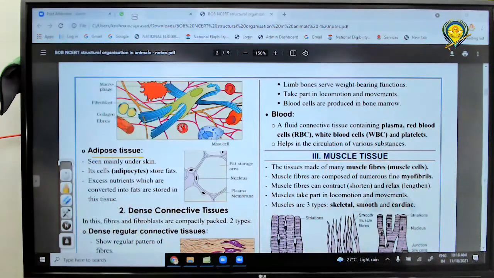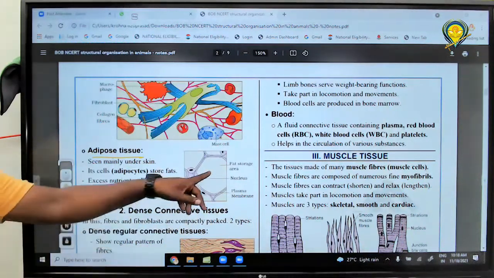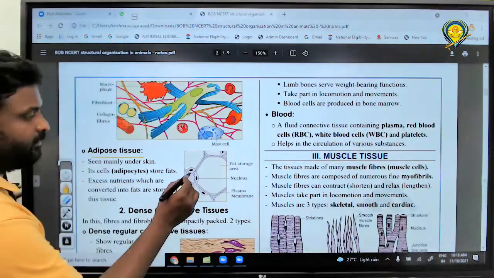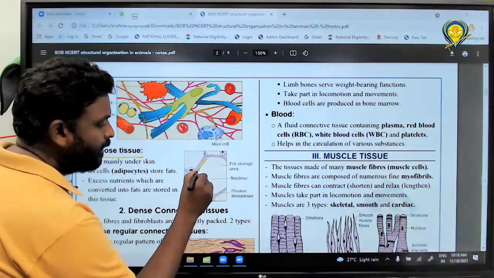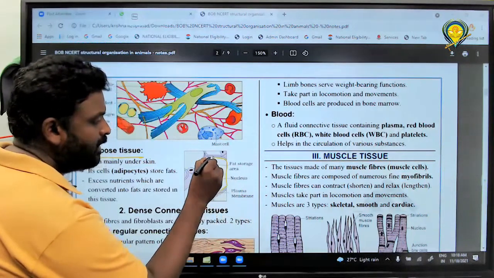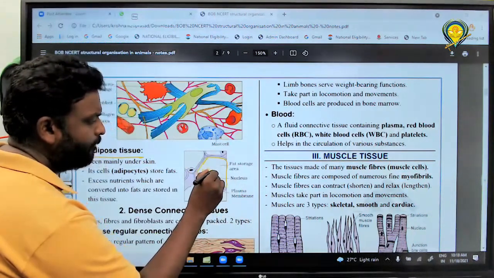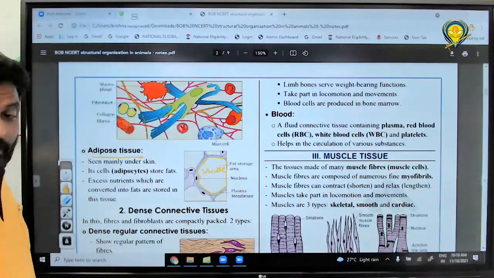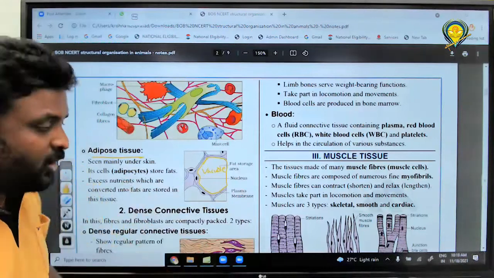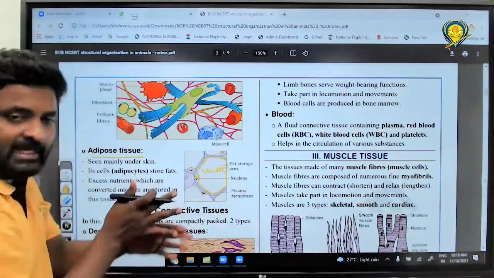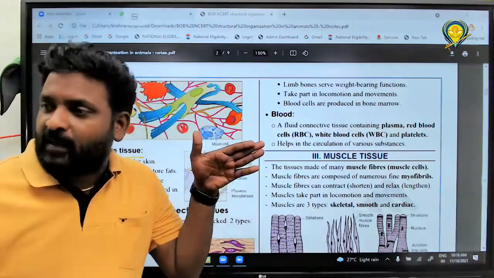Next one, this one is adipose tissue, and here you can see adipocytes. I'll show you here, this is the cavity. Simply we can call it a vacuole. It is the presence of a large vacuole, and the nucleus is pushed aside.